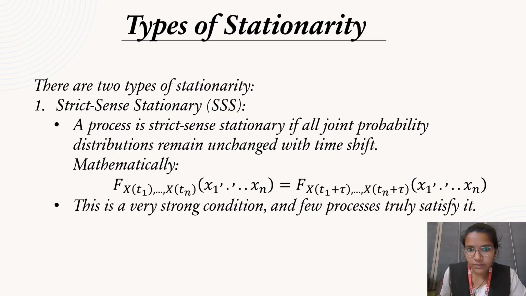Mathematically, f_X of X(t1), X(t2), and so on X(tn) of x1 and so on xn is equal to f_X of X(t1 plus tau), X(t2 plus tau), and so on X(tn plus tau) of x1, x2, and so on xn. This is a very strong condition and very few processes truly satisfy it.